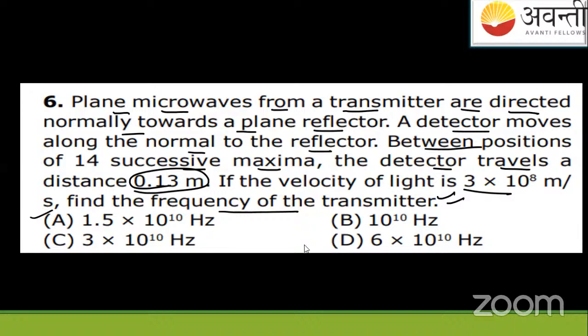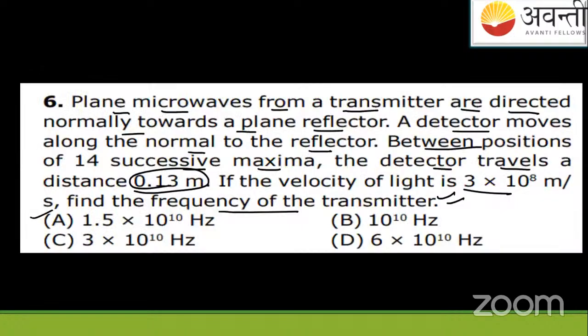Okay, students. So I'll explain it to you. I think it will be difficult for you. As it is written here, plane microwaves from a transmitter are directed normally towards the plane reflector. So let us draw a diagram first. Whenever big questions are given, you have to draw the diagram.